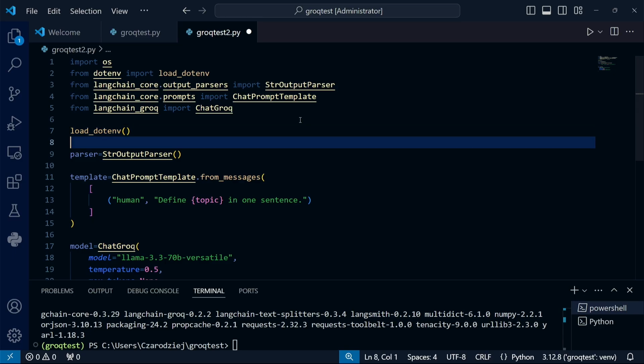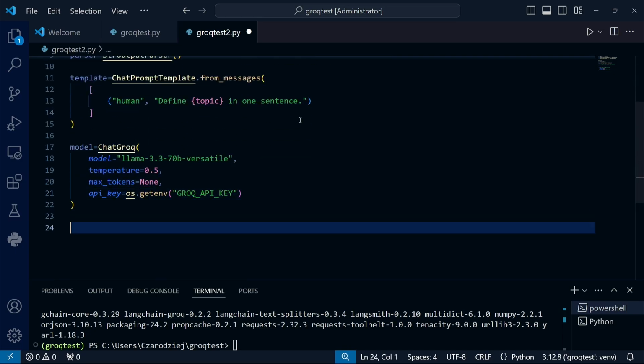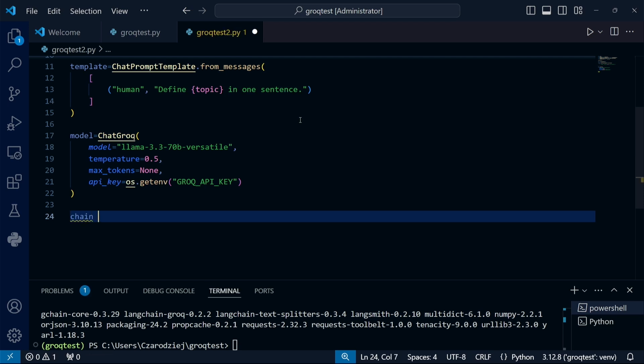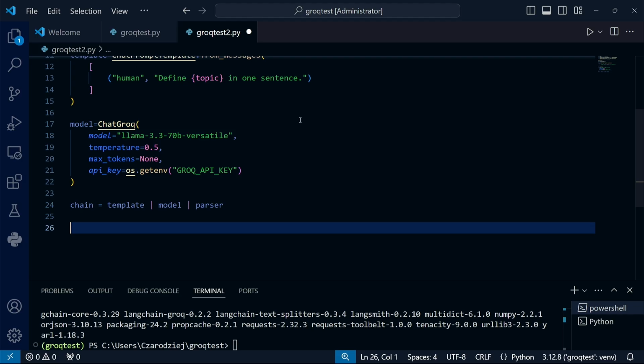And now I'll move on to defining a chain, something from which LangChain got its name. If you're familiar with Linux, you'll feel right at home, because the chain definition uses the notation known from shell and the pipe operator. Our chain is very logical. The starting point is a template that should be passed to the model, and the output from the model should be passed to the parser, which will return the result to us.